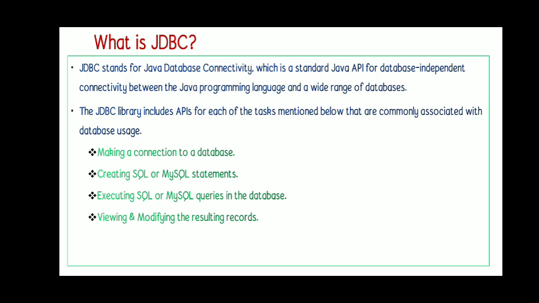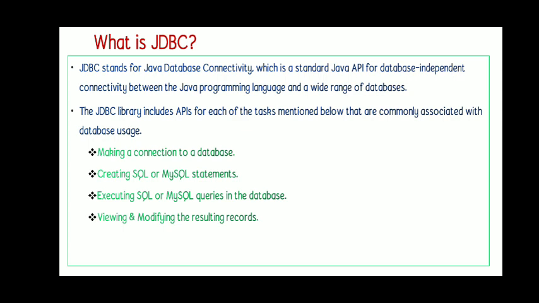First one, making a connection to a database, then creating SQL statements. For every task, first we have to create the statement. After that only we can execute it. So executing queries is the third step. Then the fourth step, viewing or modifying the resulting records.